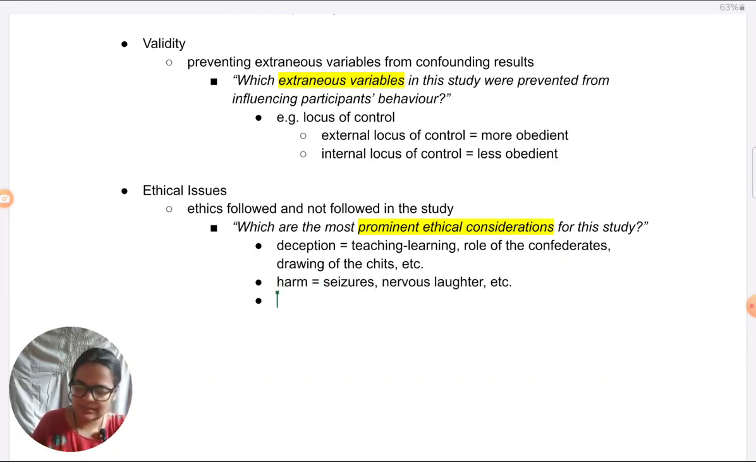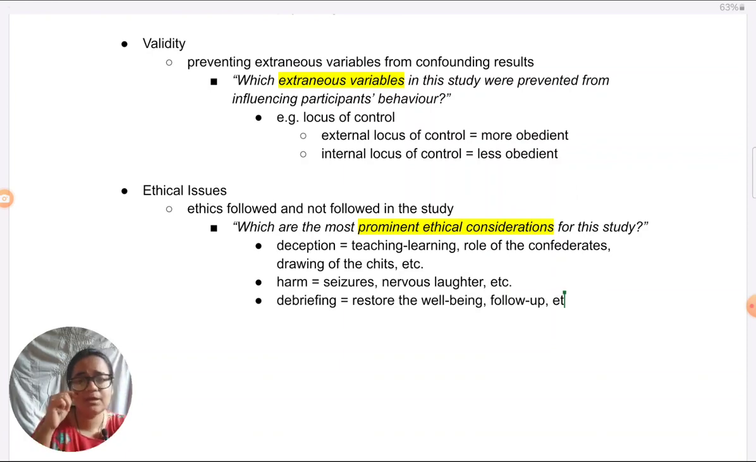And of course, debriefing. On the good side, debriefing, there was a conciliatory meeting with Mr. Wallace, which helped to restore the well-being of participants, and they were assured that Mr. Wallace was fine. And later on, Milgram followed up with the participants after up to a month, I think. I might be wrong, you can check it out. After how long did he follow them up to see that they were still okay, or whether they need the help of a counselor? He actually took a counselor with him to visit the participants to see if they were doing okay in the long term, and he found that they were fine.